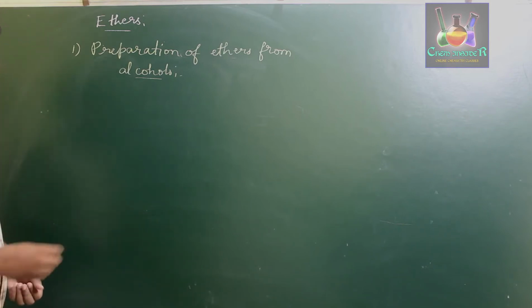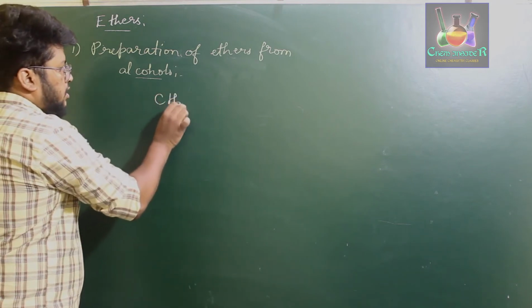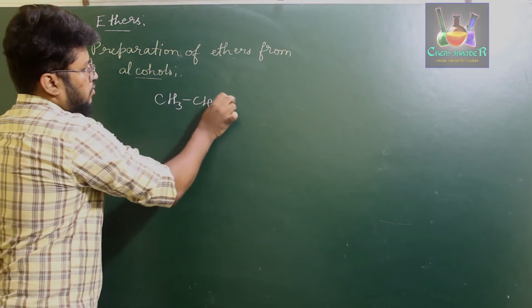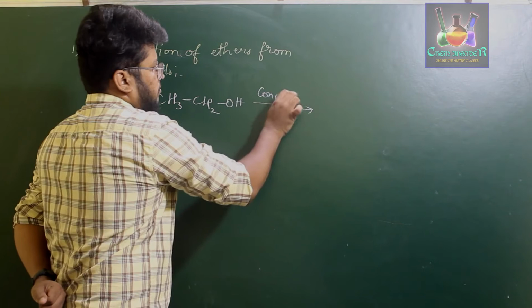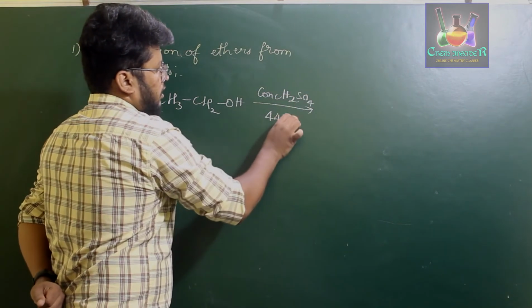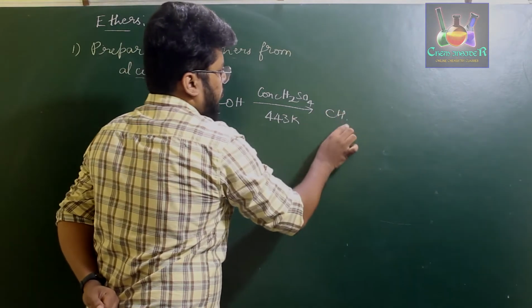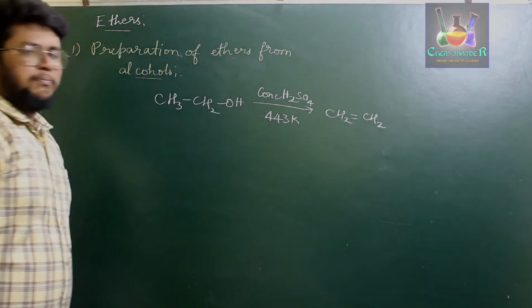alkene, right? We have discussed a property of alcohol where we treat alcohol, that is CH3CH2OH, with concentrated H2SO4 at 443 Kelvin to form CH2=CH2. This type of a product.